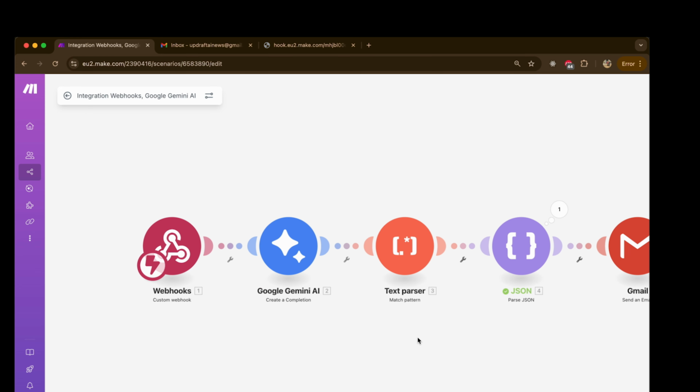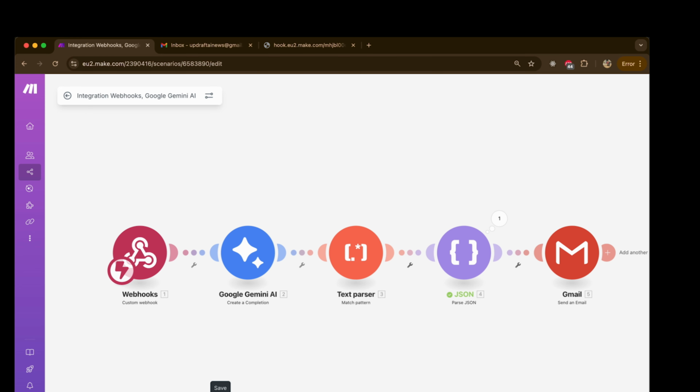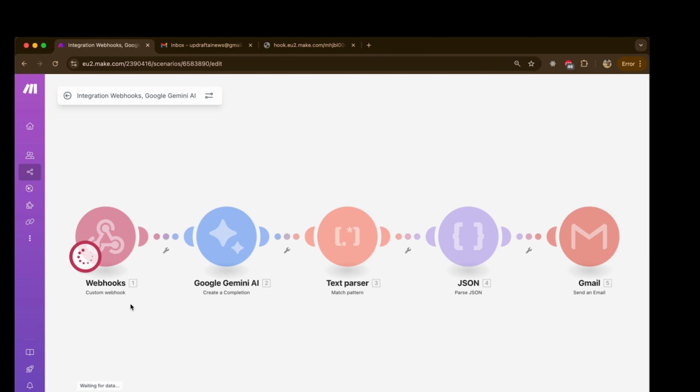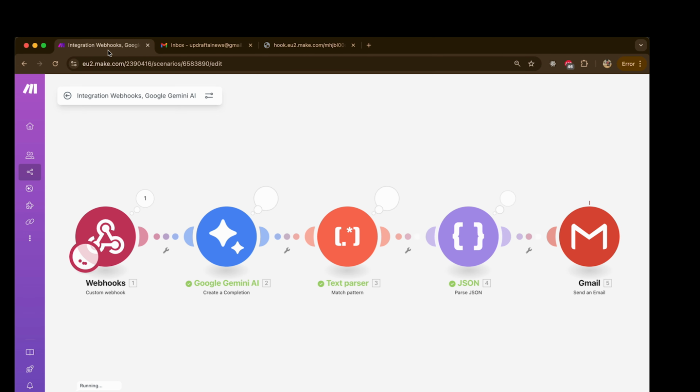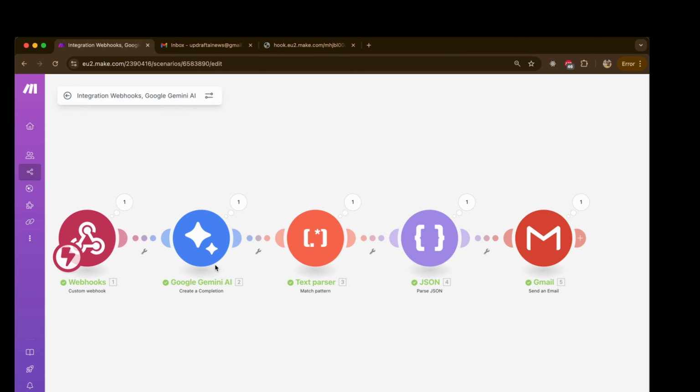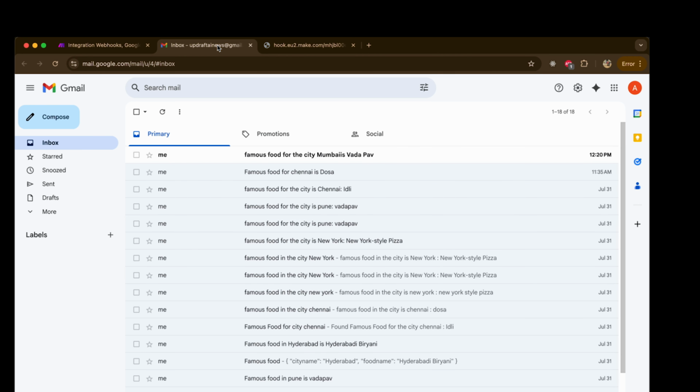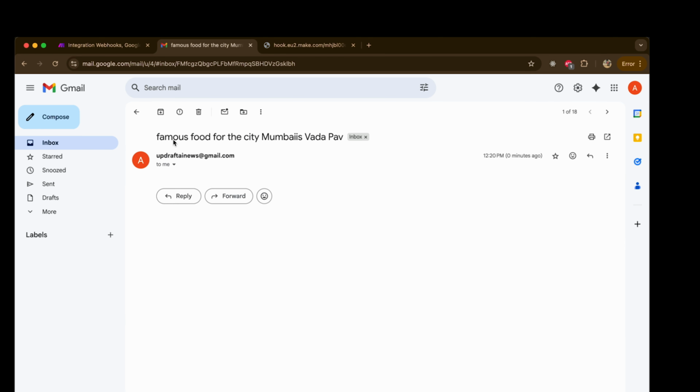Now I am going to run this pipeline. I will click on save here and I'm going to run once. Okay, you can see this pipeline is waiting for the input. I will go to the URL and in the city I will say Mumbai. Okay, perfect, and click on enter. Now you can see our pipeline got successful. And if I go to the email, you can see famous food for the city Mumbai's vada pav.